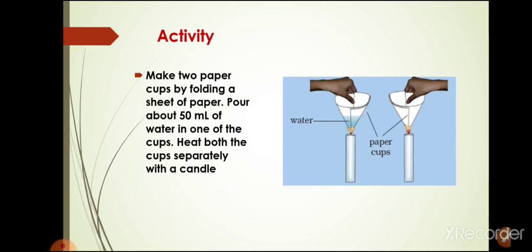Now there is one more activity. You have to make two paper cups by folding a sheet of paper. In one paper cup, pour 50 ml of water, and then heat both cups separately with a candle. While performing this activity, be careful while handling the burning candle. Then observe what happens to the empty paper cup and what happens to the paper cup with water. Does the water in this cup become hot?